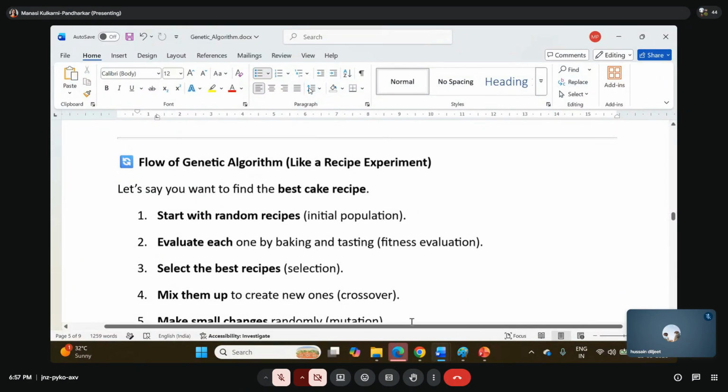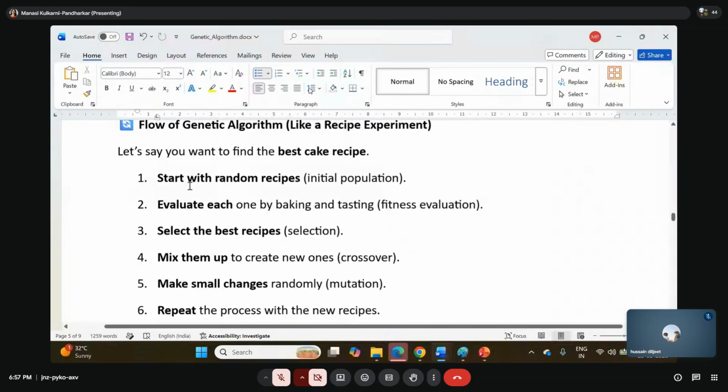So what is the complete flow of the genetic algorithm, like a recipe experiment? I will give you the whole flow again with the cake recipe, and then we will come to the actual diagram. Start with random recipes. We call it the initial population.